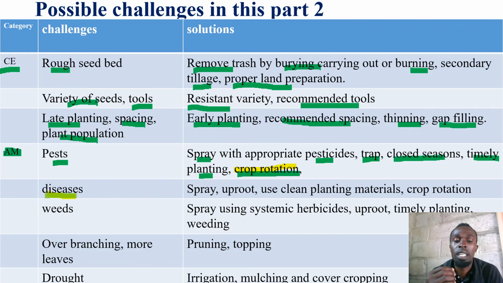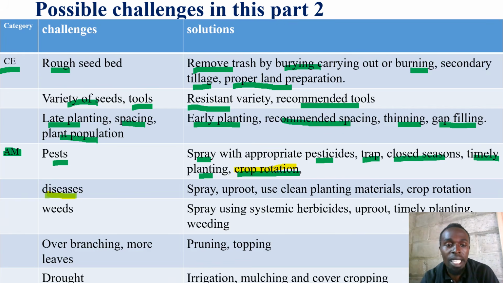For example, if a nutrient deficiency is showing that the crop is not feeding enough on potassium, magnesium, calcium, or even nitrogen, then we can recommend use of artificial fertilizers.